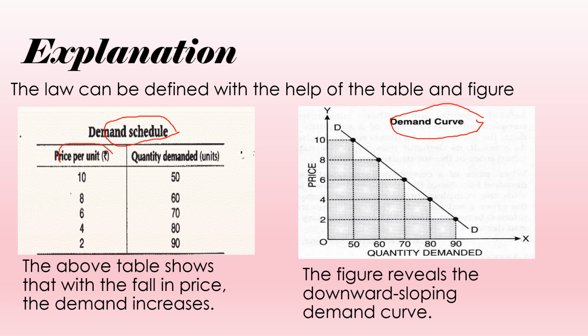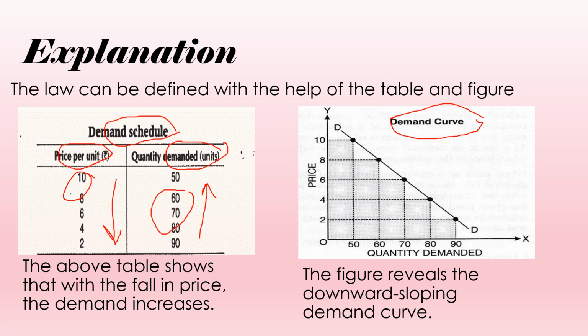As we see, prices per unit are declining from 10 to 8, 8 to 6, 6 to 4, and 4 to 2. But with this fall in the price of the commodity, the quantity demanded in units is rising from 50 to 60, 60 to 70, 70 to 80, 80 to 90. So this shows that with the fall in the price of the commodity, the demand for that good is rising.